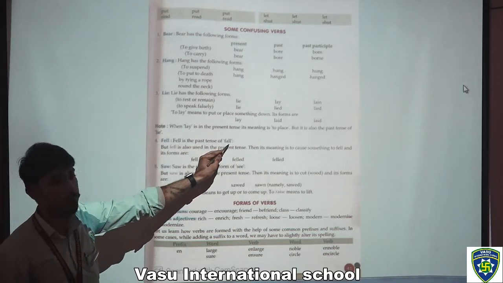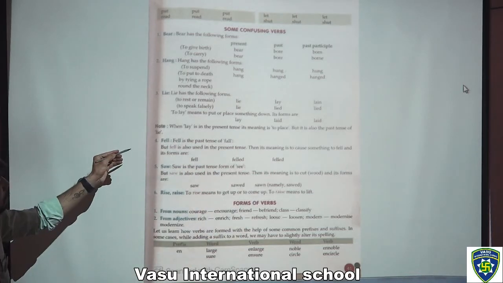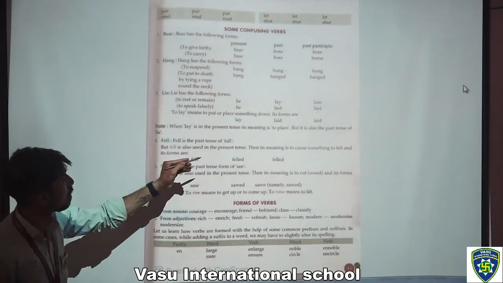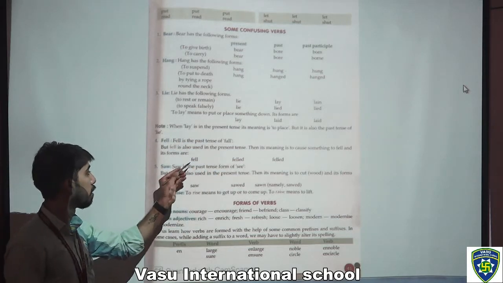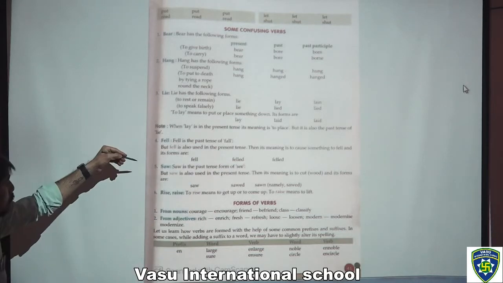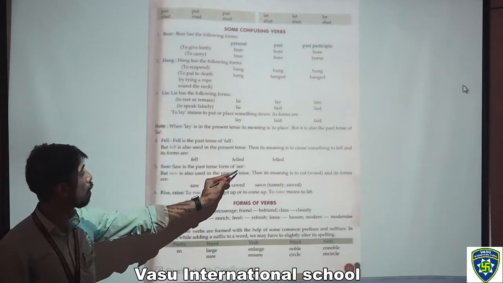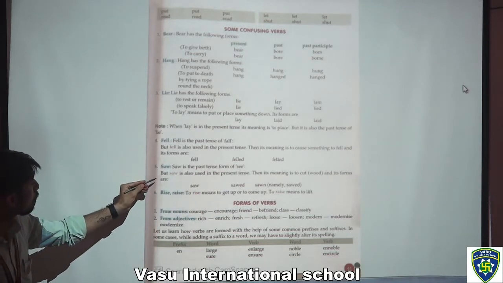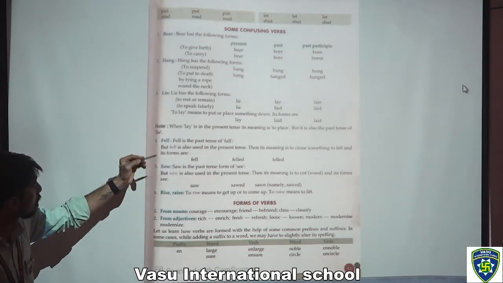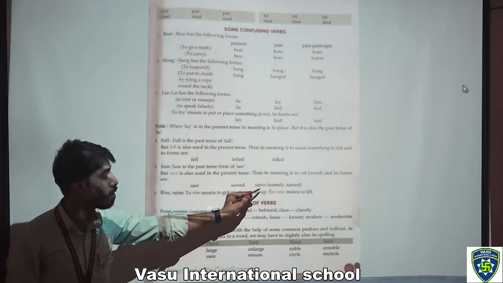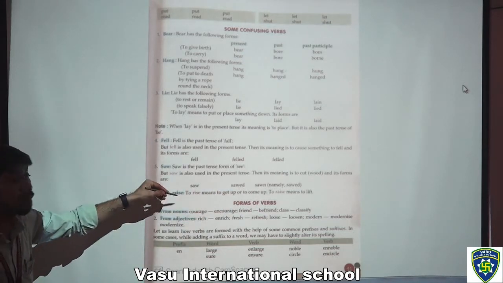Now the fourth one is fell. Fell is the past tense of fall. Fell, fell, fell. But fell is also used in the present tense. Then its meaning is to cause something to fall, and its forms are like this. Now the fifth one is saw. Saw is the past tense form of see. Now in present tense, past tense and past participle: saw, sawed and sown. S-A-W-N, sown.